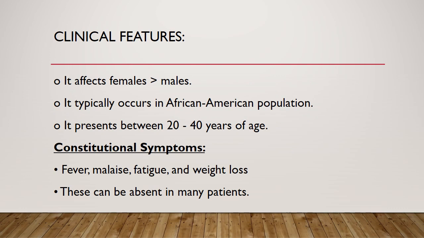The disease mostly occurs at the age of 20 to 40 years and it affects females more than males. It typically occurs in the African American population. The constitutional symptoms may include fever, malaise, fatigue and weight loss, and these symptoms can be absent in many patients.